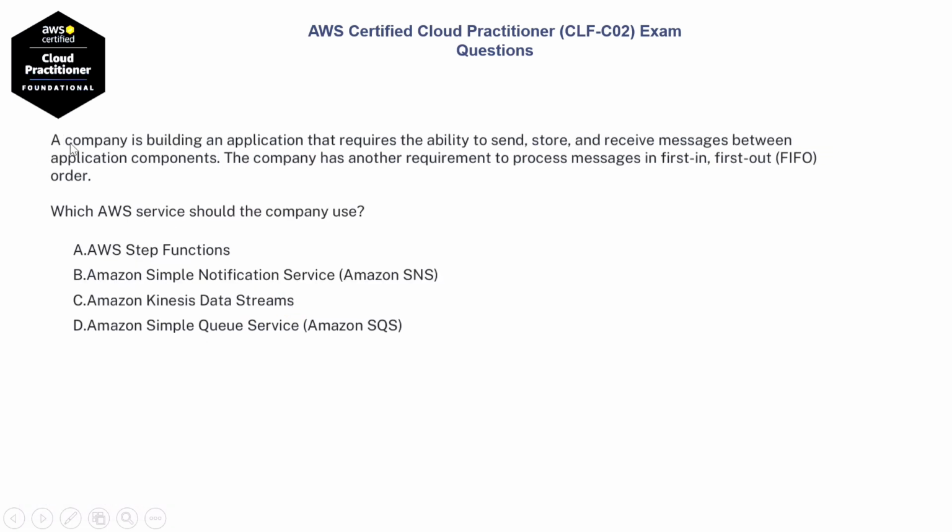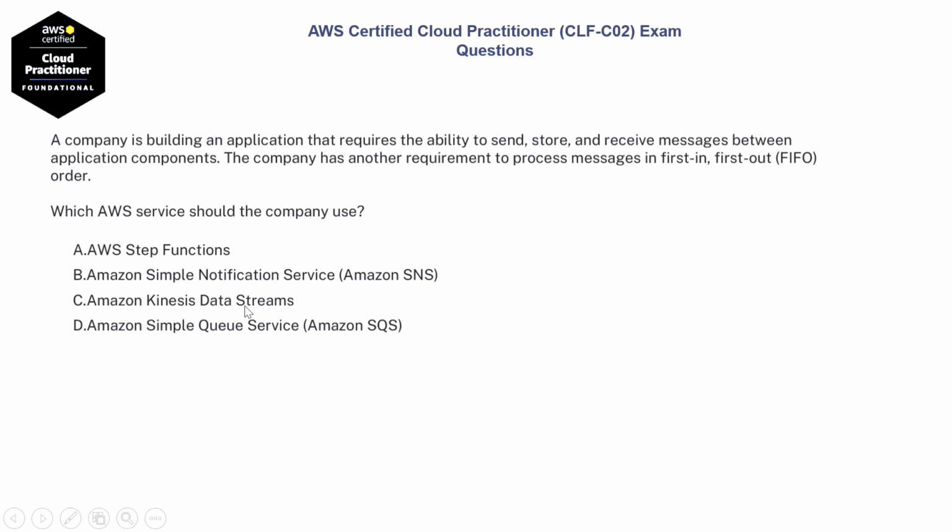Next question. A company is building an application that requires the ability to send, store, and receive messages between application components. The company has another requirement to process messages in first in, first out order. Which AWS service should the company use? Option A, AWS Step Functions. Option B, Amazon Simple Notification Service.